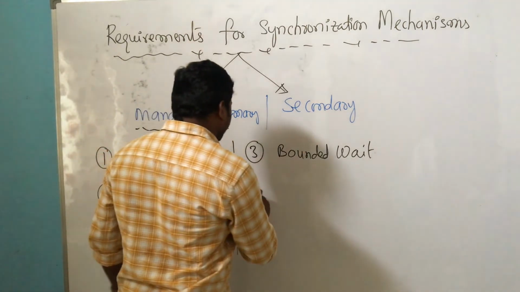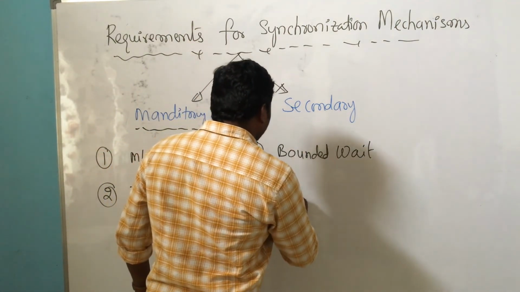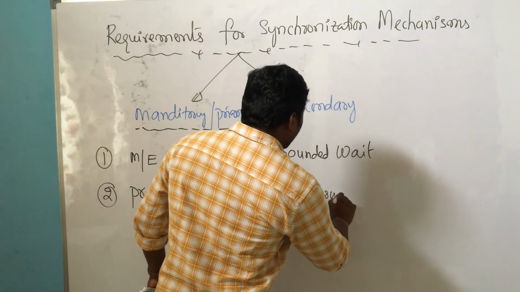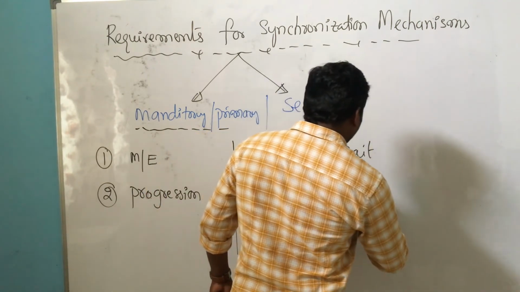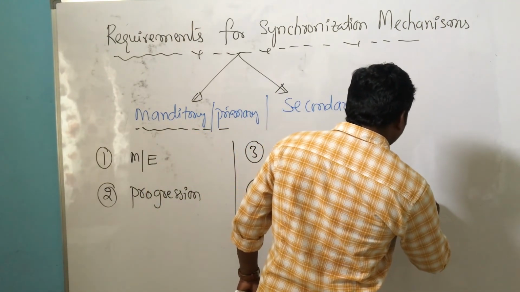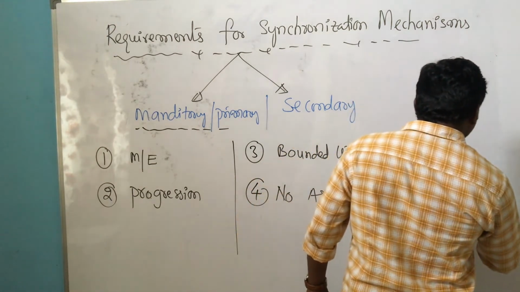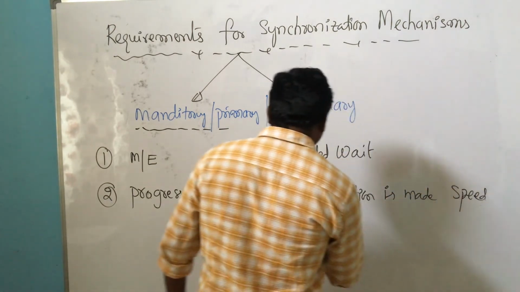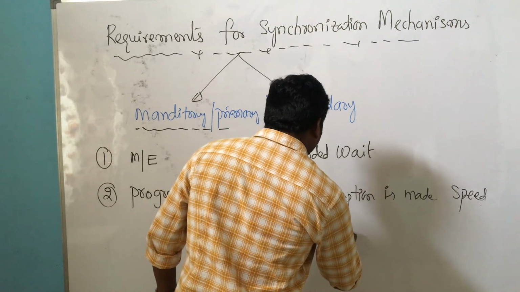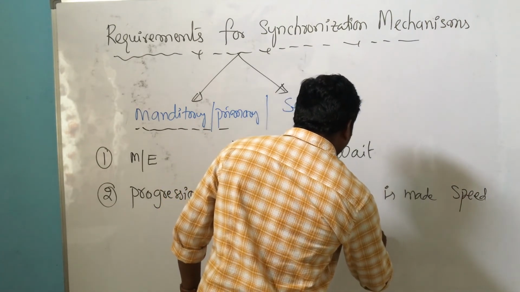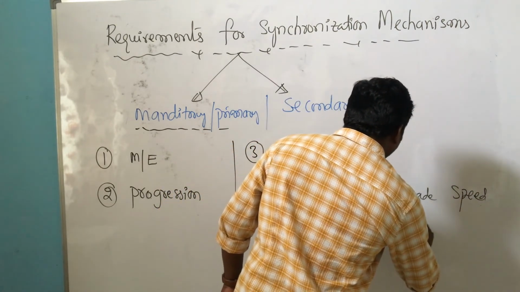And the fourth one: no assumption is made about the speed of the processor and the number of CPUs.